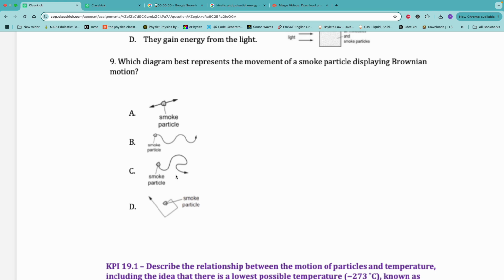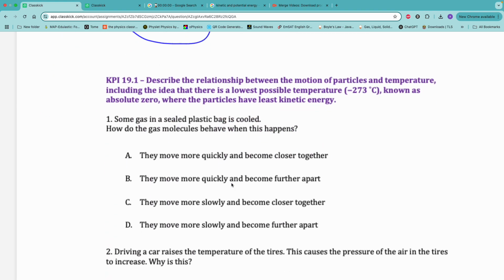Which diagram best represents the movement of smoke particles in Brownian motion? It doesn't show straight lines, it shows zigzag motion, like a straight line with zigzag around it. It's not curvy. These curves are wrong. It's not curvy, so it's just D. Again here, some gas in a sealed plastic bag is cooled. How do the gas molecules behave when this happens?